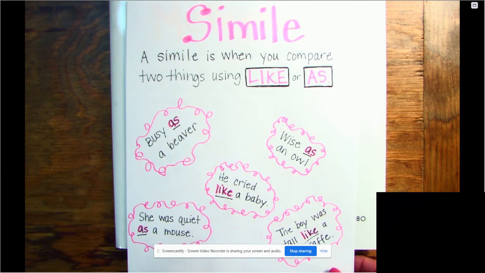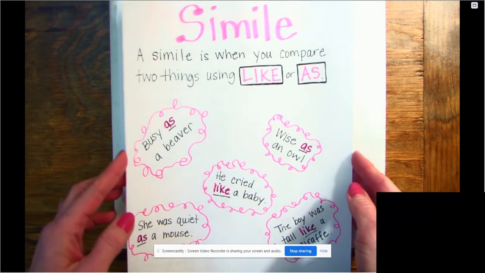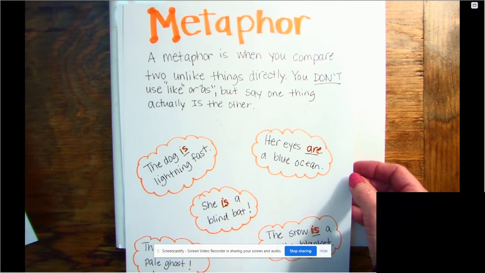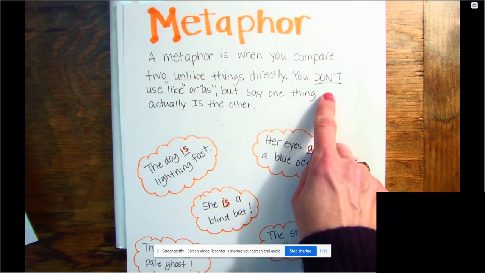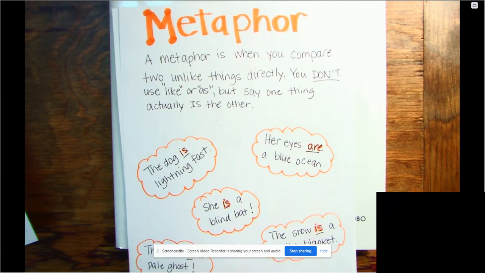A simile is part of something called figurative language. It's different ways that we can get ideas across, but you can compare things using a simile. You can also compare things using metaphors. That's another big fancy vocabulary word, metaphor. We're still comparing, but this time you don't use the words like or as, but instead you're just saying that something is actually the other thing.